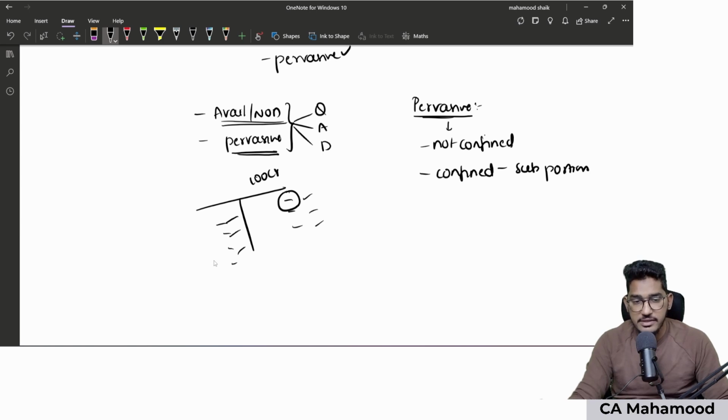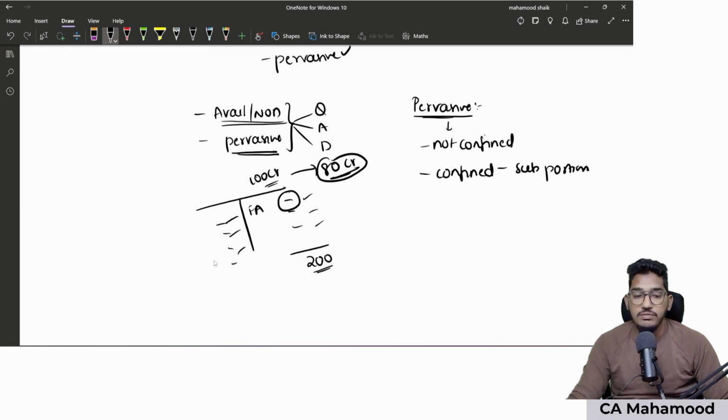Or sometimes the misstatement will be restricted to only one item. Take for example fixed assets, 100 crores are there. The misstatement is there in these 100 crores of fixed assets, and the amount of misstatement is 80 crores. Here the misstatement is restricted to one item, but it represents a very big portion of the financial statements. The total of the balance sheet itself is 120. Out of that, in the fixed assets alone, 80 crores of misstatement is there. So even if it is confined to one or two items, if it represents a substantial portion of the financial statements, then also we call it pervasive.